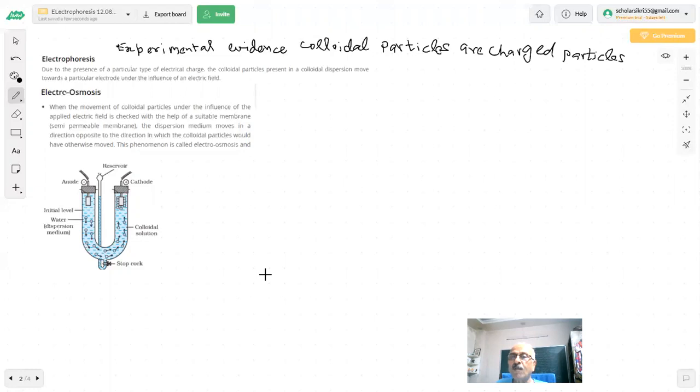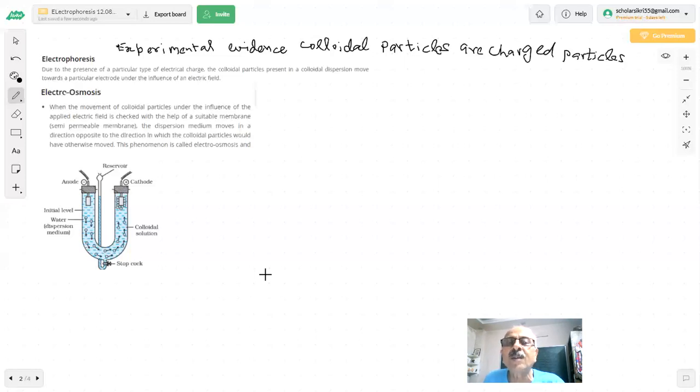But if you work, you will see all the questions I will solve here. And most of these questions are already there in the exam. Experimental evidence he asked in the question paper. You are saying it is charged. How will you prove experimentally? In science, we are not going to accept anything till there is experimental evidence. And you are aware that if there is a charge on any particle, you have gone through electrochemistry topics.